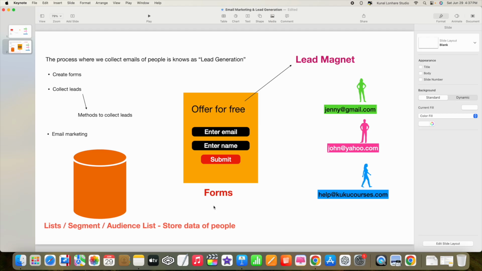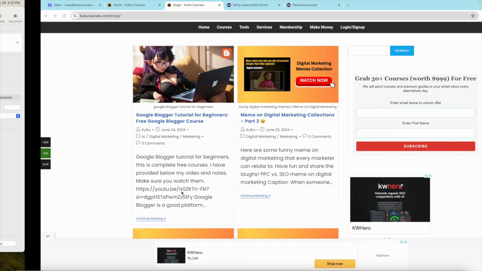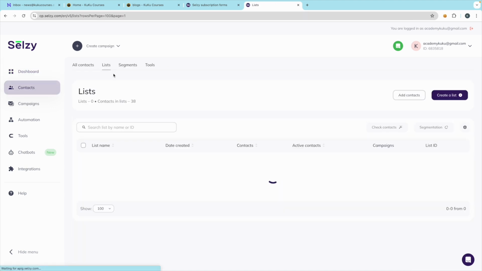So it's very important that we also create a list. And how can we do that? It's very simple. Just go to the tool, any tool you want, and then go to the contacts, go to the list.